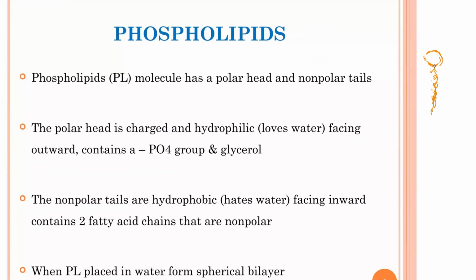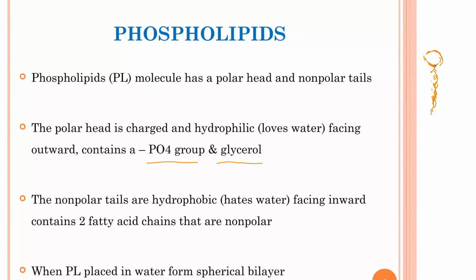The polar head is charged and hydrophilic, facing outward, and contains a phosphate group and glycerol. So you see, the phospholipid is made up of, number one, a polar head, and non-polar tails. What do we have in the polar head? In that polar head, we have a phosphate group and glycerol.